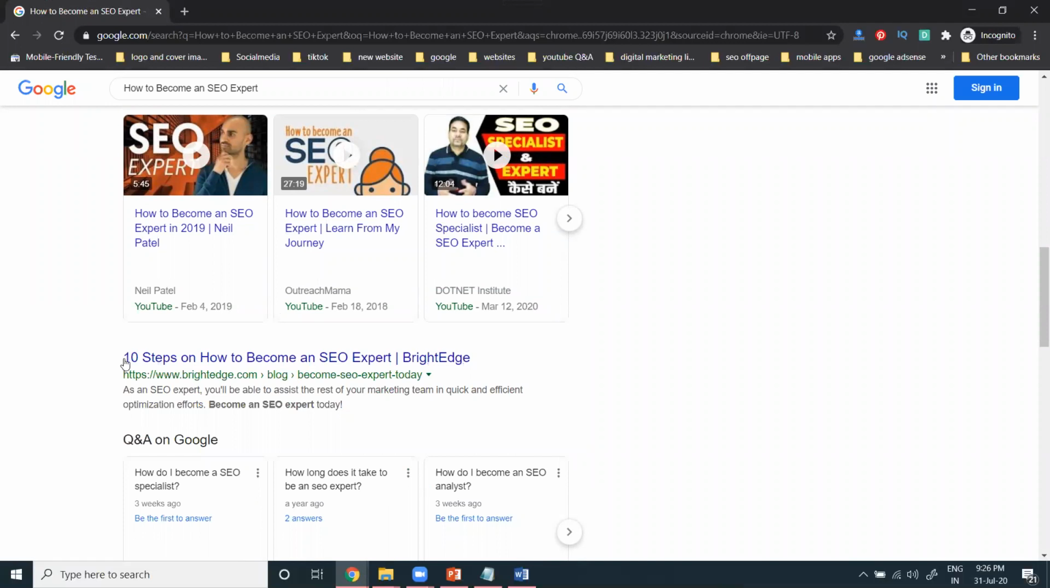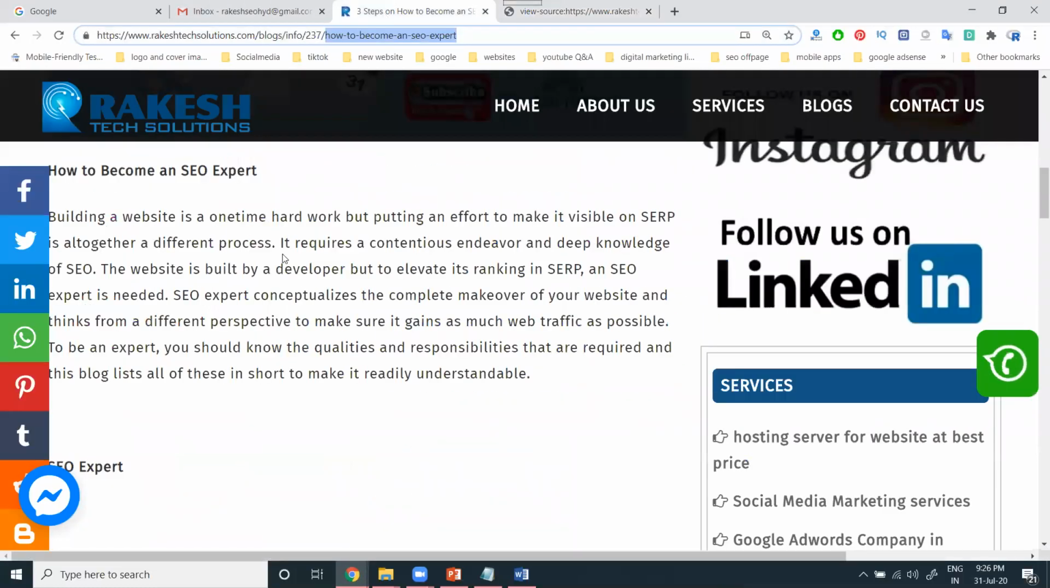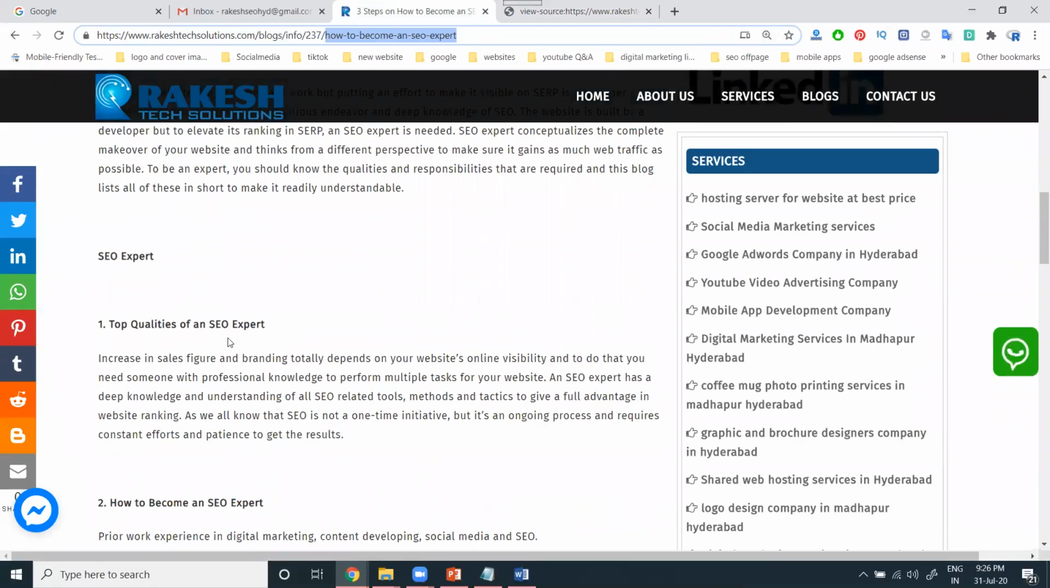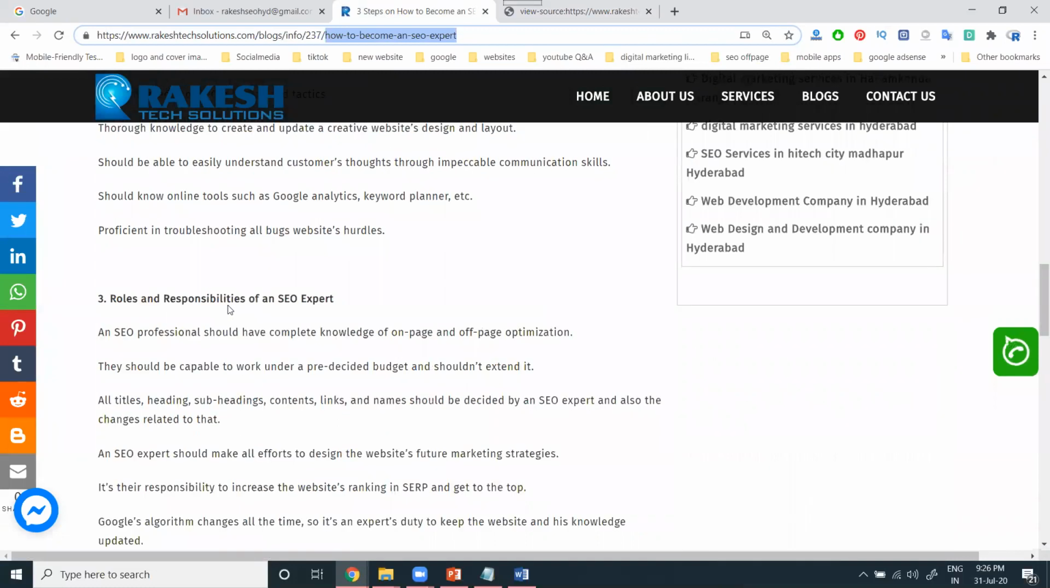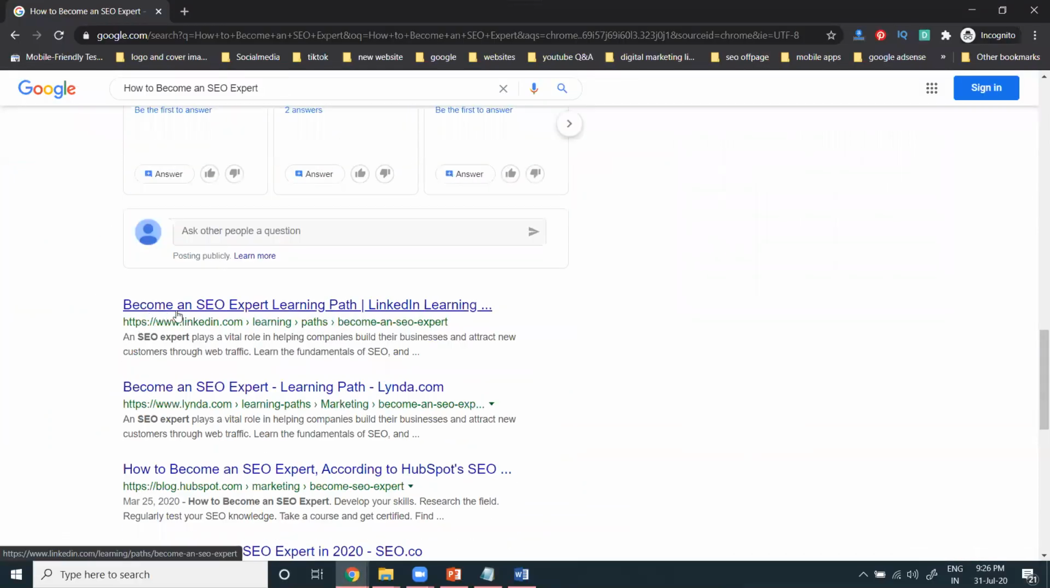How to become, 10 steps on. They give 10 steps on how to become an SEO expert. So why am I writing 3 steps? I'm giving only 3 steps to qualify as an SEO expert, or we can give the rules for the particular SEO expert option. Next one, become an SEO expert learning path. They are using different ones, but my common keyword is SEO expert, search engine optimizer expert. These are very, very important.